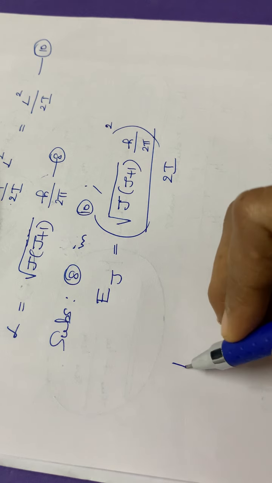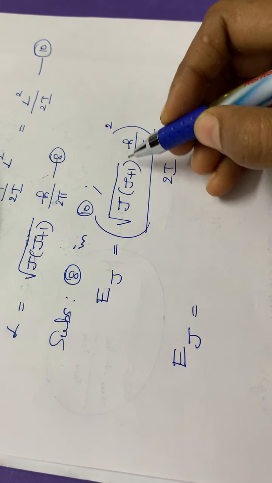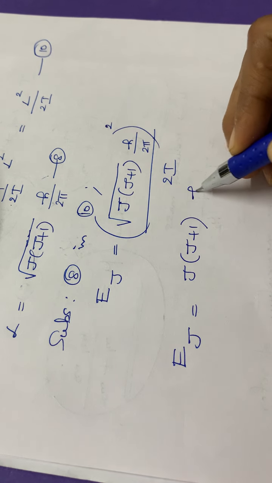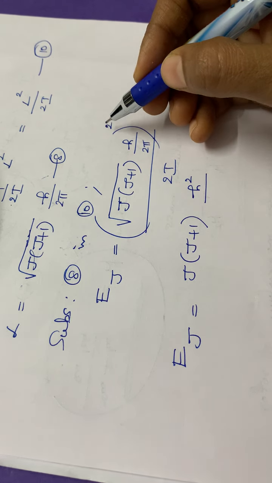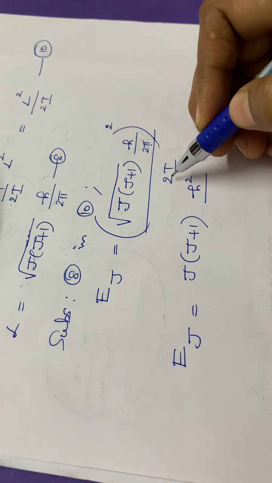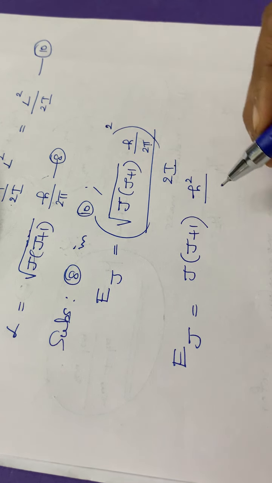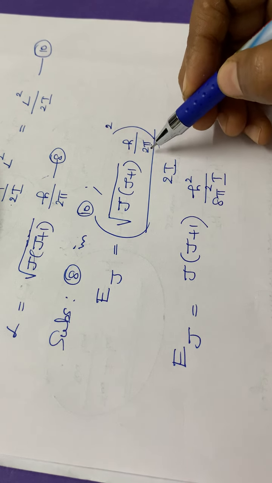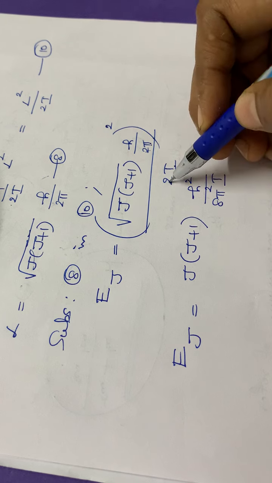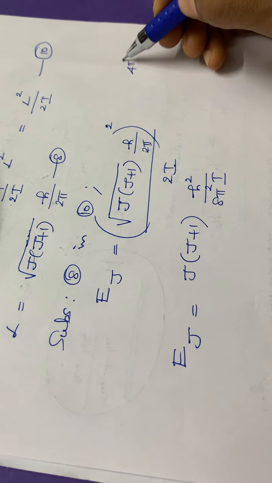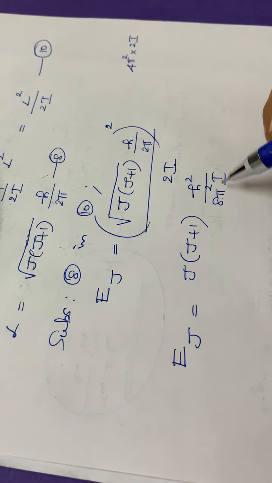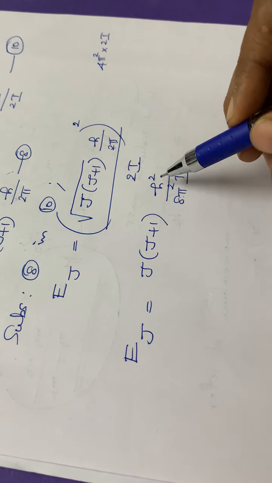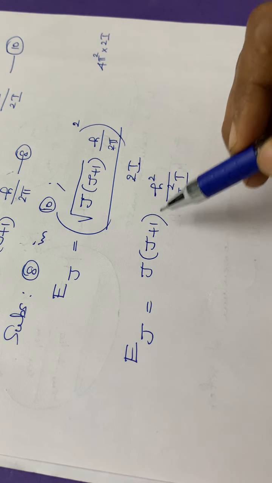Then you have to simplify. Therefore Ej is equal to, the root will be going, so j into j plus 1 into, this becomes h square divided by 4 pi square, isn't it? H square divided by 4 pi square. Again 2i is in the denominator, so it will be equal to h square divided by 8 pi square I. 2 pi gives 4 pi square, then 4 pi square into 2i becomes 8 pi square I. So Ej is equal to h square divided by 8 pi square I into j into j plus 1.